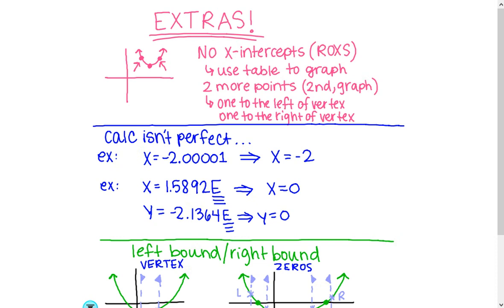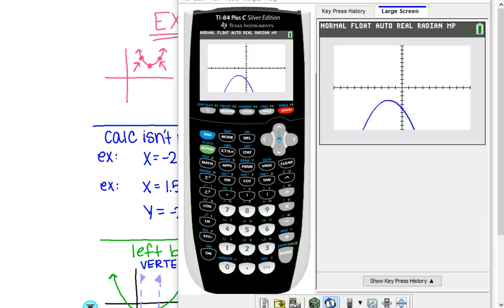So what happens if there's no x-intercept? Sometimes we saw some graphs that didn't have any, but you need 2 more points to graph this thing. So what we're going to do is use our table to graph that. And I'll show you an example here right now. Alright, so here's an example of where I don't have any zeros. So I can still find my maximum and plot him first. You always have to plot him.